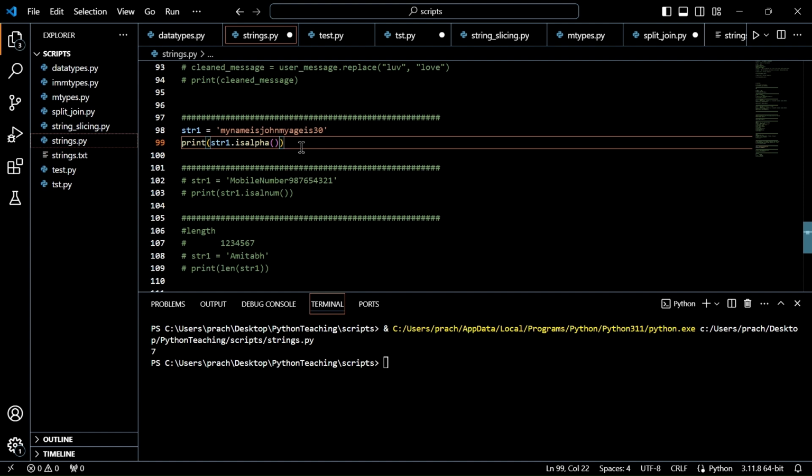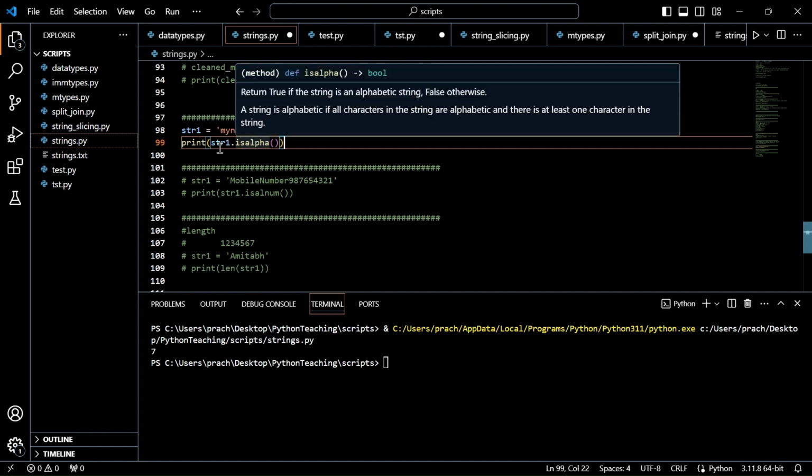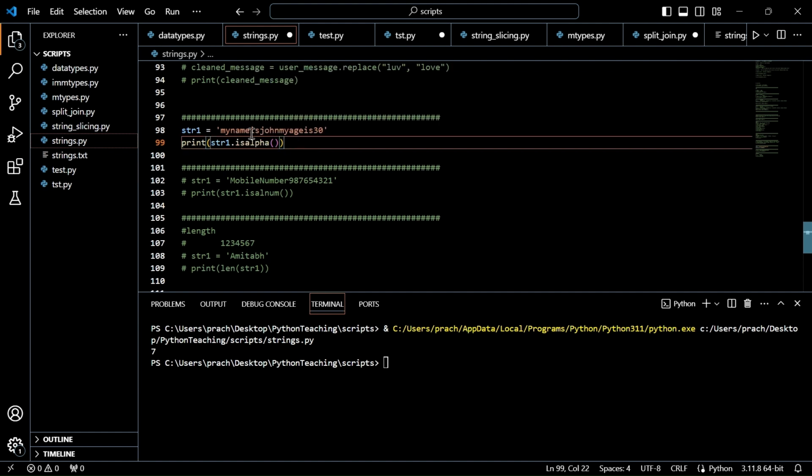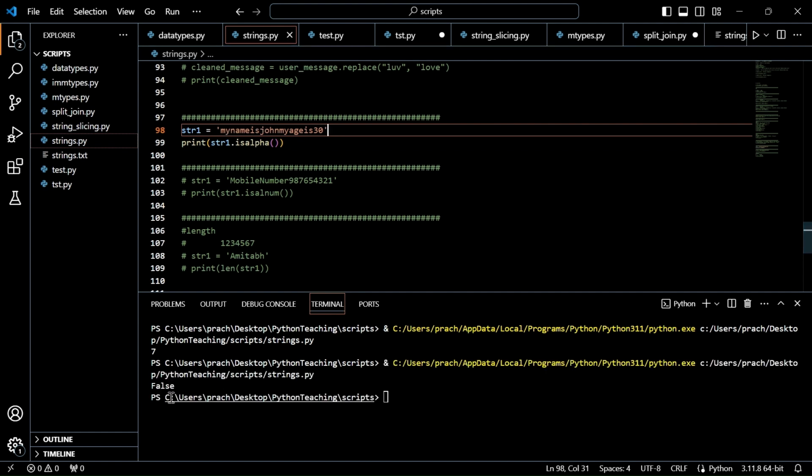As I already told you, if a function starts with is, it is always boolean. The result is always boolean, either true or false. isalpha here refers to: is the string having all alphabets or not? If the string has only alphabets, it gives us true. If the string has any other characters apart from alphabets, then it is going to give false. Let's test it. The string that I took has a number 30, so numerals are there. Hence it should give us false. See, the result we got is false.